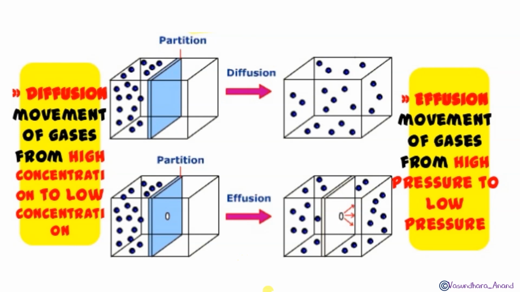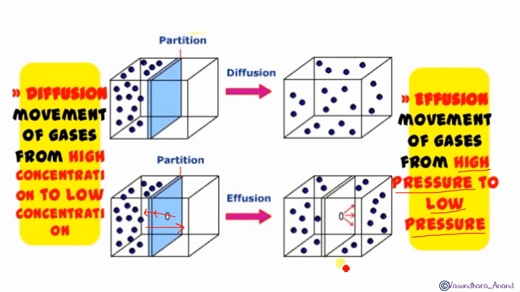Suppose this side has the higher pressure, then the gas will go in this way. The particles will go like this: if the pressure is high here, then the gases go this way. Did you get that? So high pressure to low pressure is called effusion, and high concentration to low concentration is diffusion. And high concentration to low concentration through a semi-permeable membrane will be osmosis.